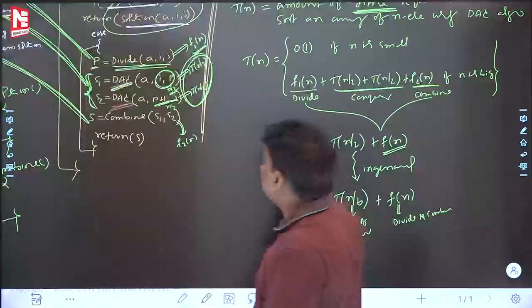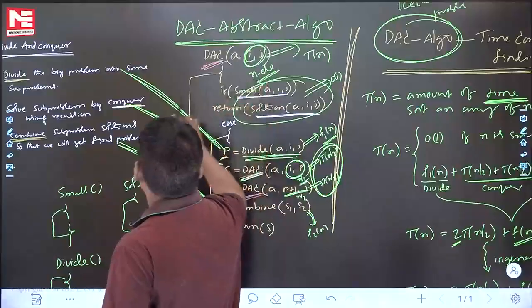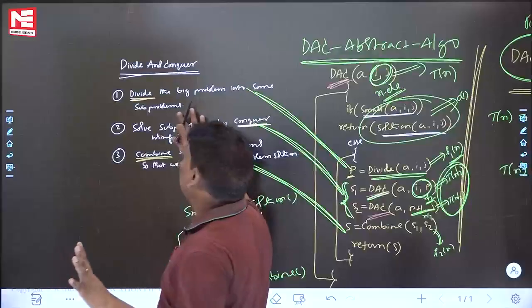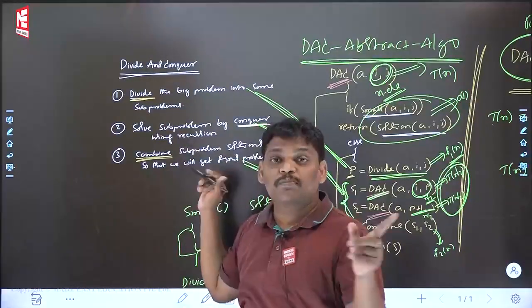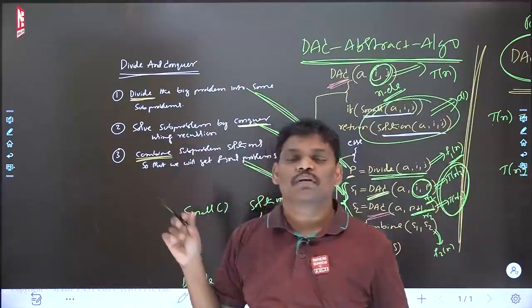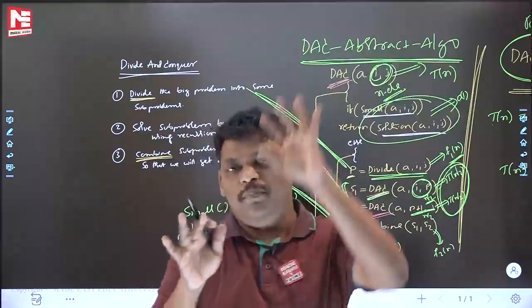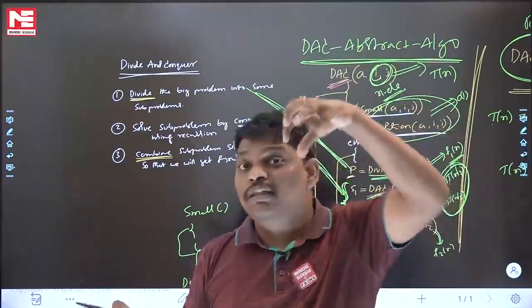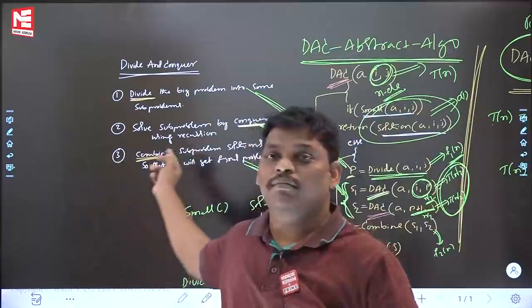Next one, divide and conquer abstract algorithm. What is the basic idea of divide and conquer? Please be careful, this is a very interesting story. Divide and conquer, right? I think the basic idea I have written. Next one, on that idea, I build the algorithm.